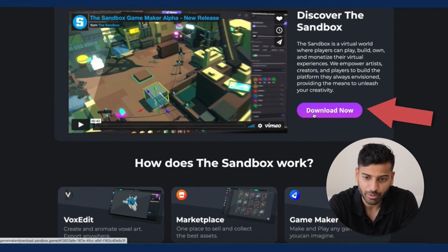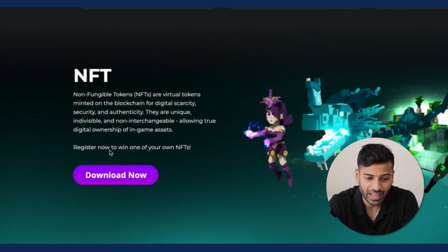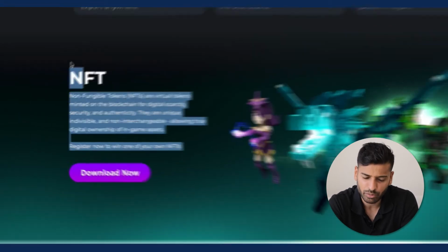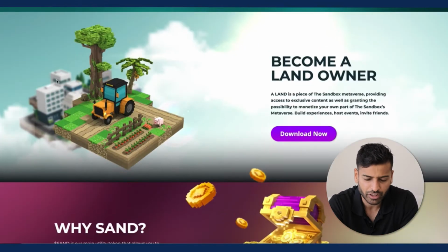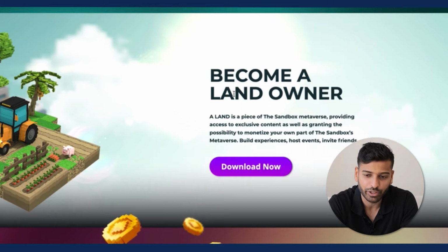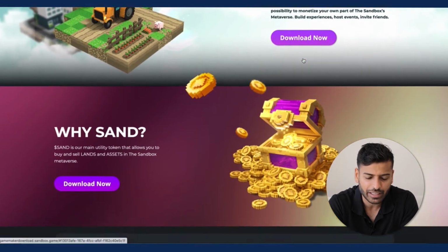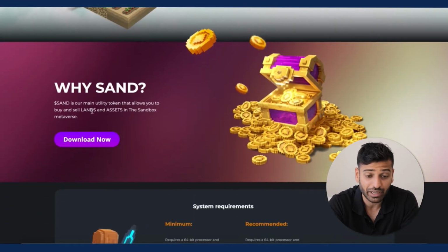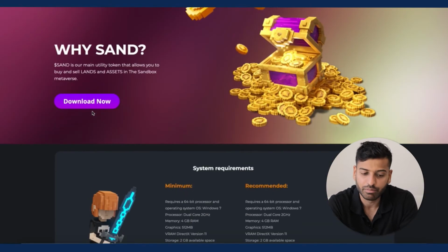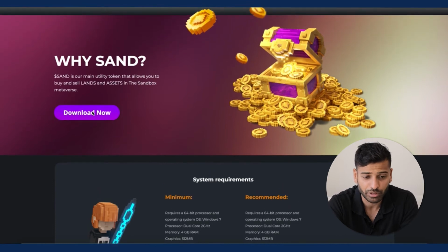You can download the Sandbox as well. Over here, they have their NFTs. So I think it's all right to mention the NFT. That's not too big of a deal. I think this is where things can get a little sketchy, where you're telling them about land and becoming a landowner. Again, it doesn't seem like they have a direct link to buy land, so it's all right. So that's probably why they haven't run into issues with Google.